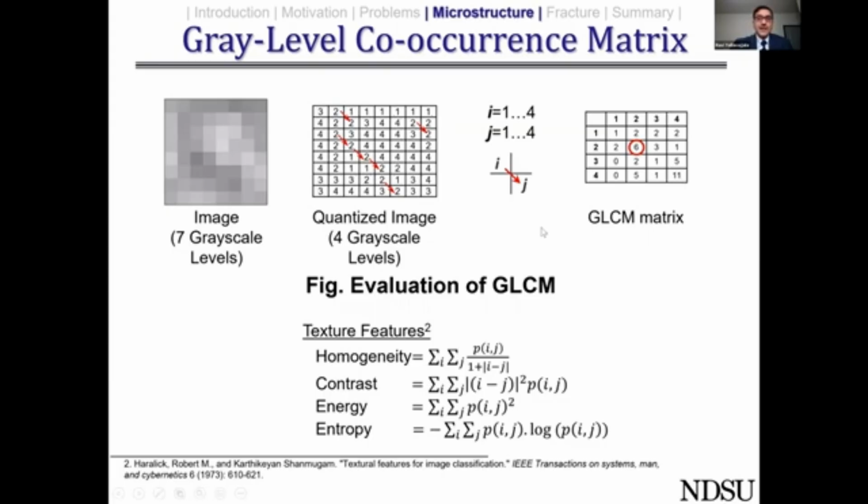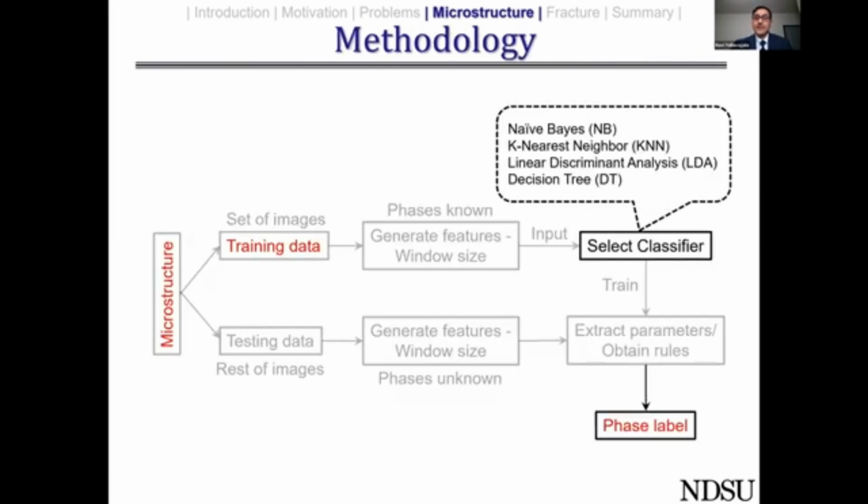So once we have this matrix, we evaluated 20 features, including homogeneity, contrast, energy, entropy, and so on and so forth. Some of them have some physical meaning, most of them don't. That is the difference between how we as human beings perceive texture and how computers perceive a texture. Human beings have whatever we see has physical meaning, but whatever computers see has only mathematical meaning. So what we have done is we took several images of the microstructure and we generated a training data set with 735 observations.